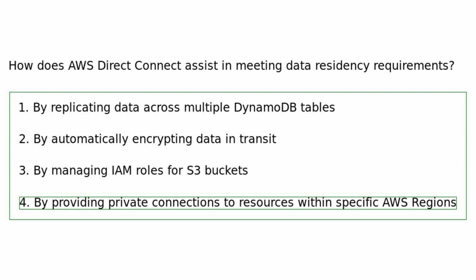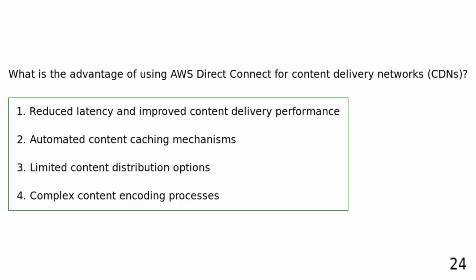AWS Direct Connect assists in meeting data residency requirements by providing private connections to resources within specific AWS regions, allowing organizations to store and process data in compliance with regional data residency regulations. What is the advantage of using AWS Direct Connect for content delivery networks?